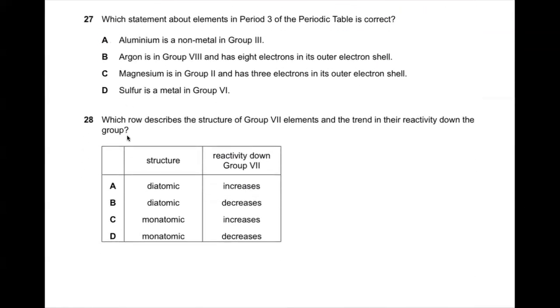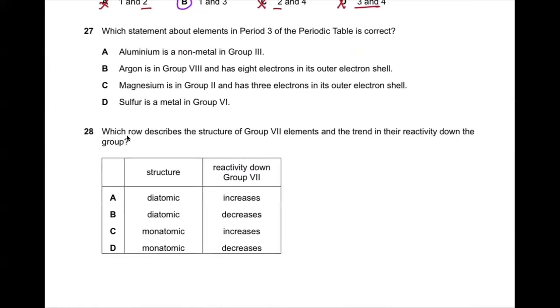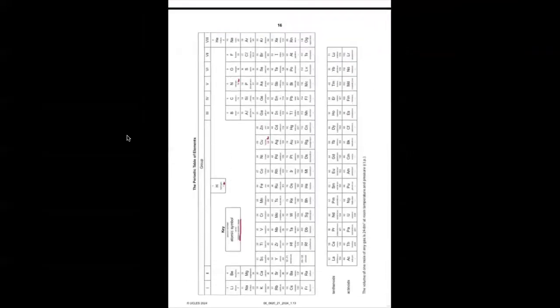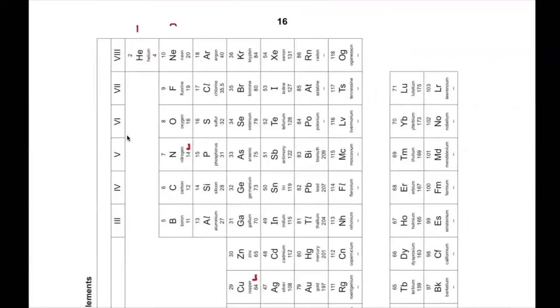Now, 27. Which statement about the elements in period 3 of the periodic table is correct? Aluminium is a non-metal. That goes wrong, aluminium is a metal, right? Argon is in group 8 and has 8 electrons in the outer shell. Yes, it's in group 8, but see whether it's in period 3 or not. Let's have a look. Period 1, period 2, period 3.